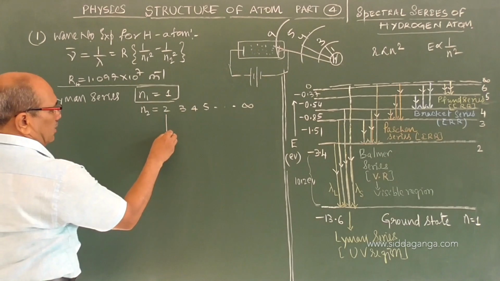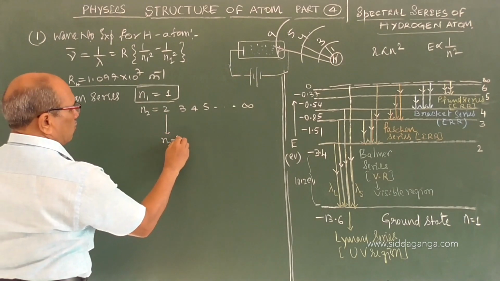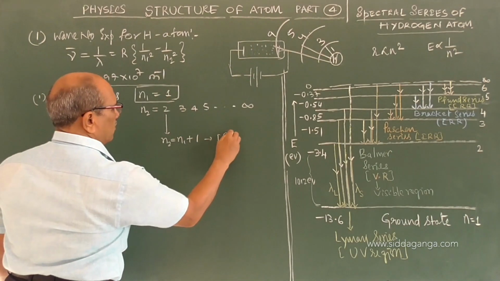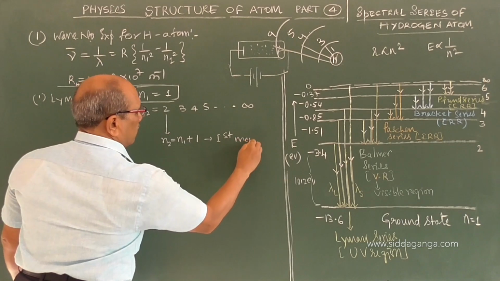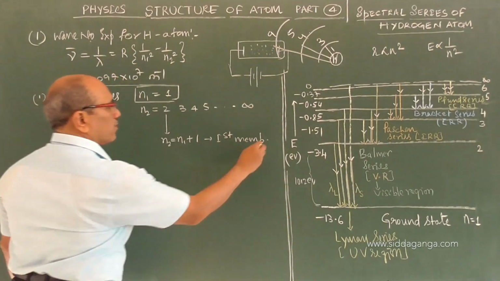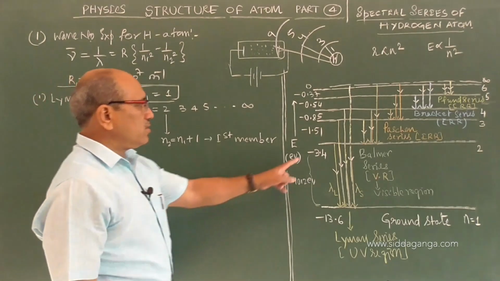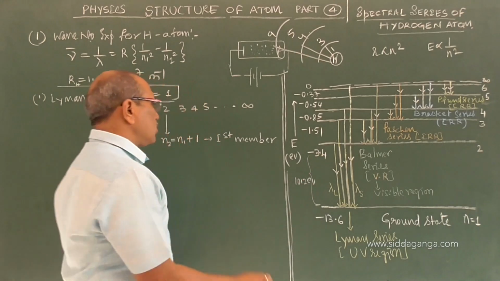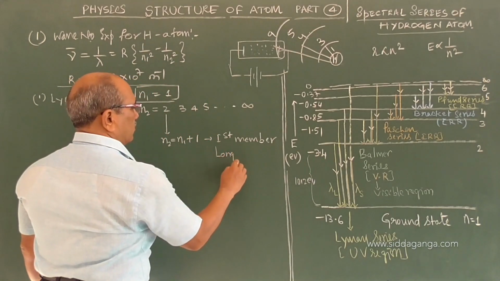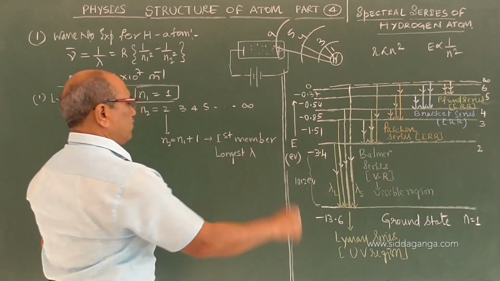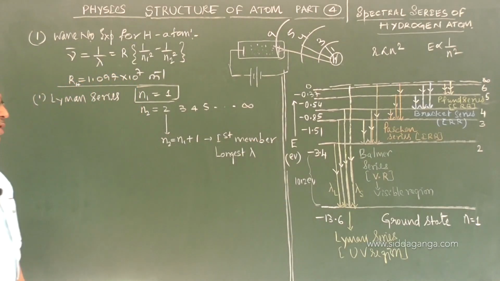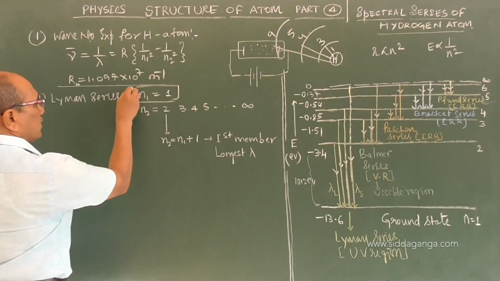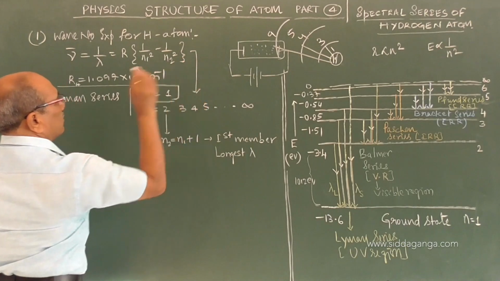What I say is, if you put N2 equal to N1 plus 1, this becomes the first member of the Lyman series. The energy involved is less compared to the others, and it corresponds to the longest wavelength. The longest wavelength comes here. I am not writing the equation, this completely refers to the earlier equation.